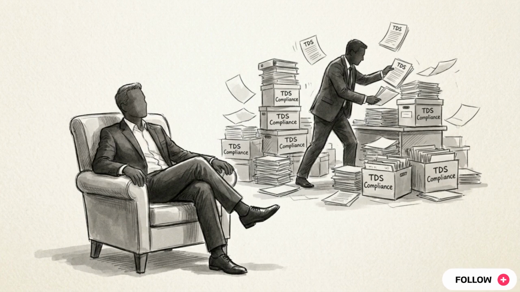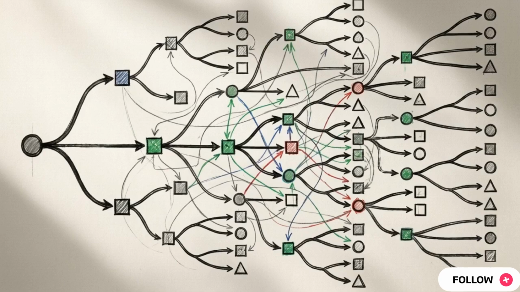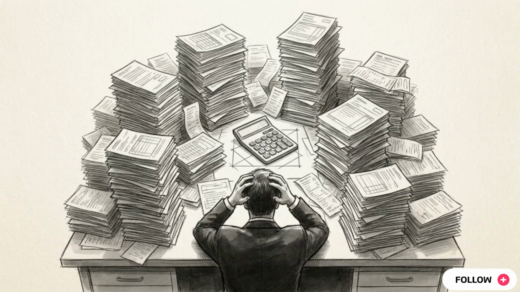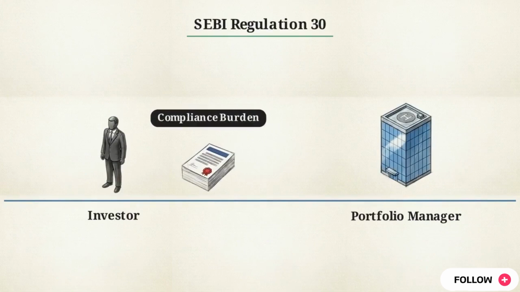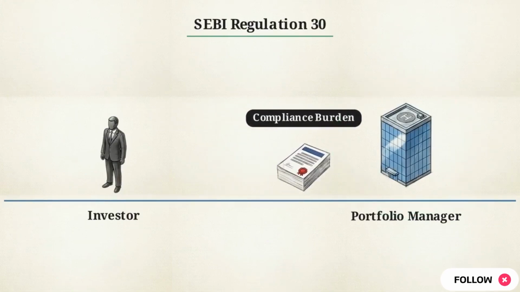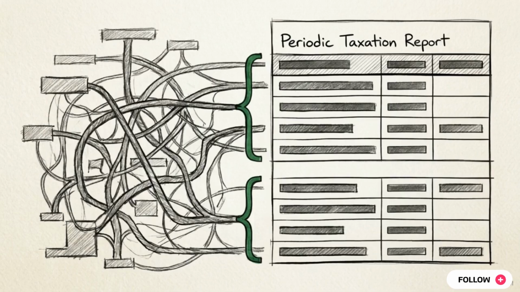This completed logic tree reveals a complex matrix of intersecting timelines, asset classes, and specific deduction rules. For an individual investor, managing the compliance burden of this pass-through system manually would be nearly impossible. SEBI Regulation 30 addresses this. It explicitly shifts the compliance and reporting burden off the investor and onto the portfolio manager. This results in the periodic taxation report.